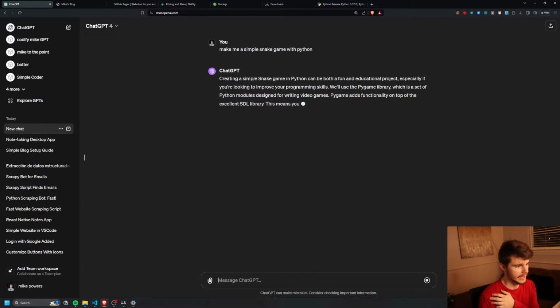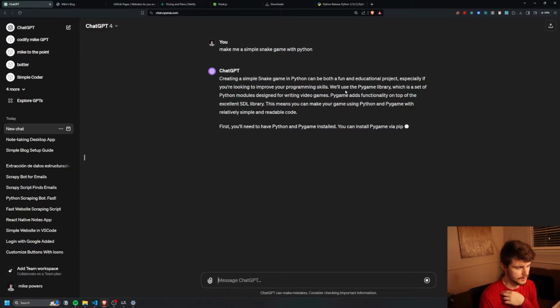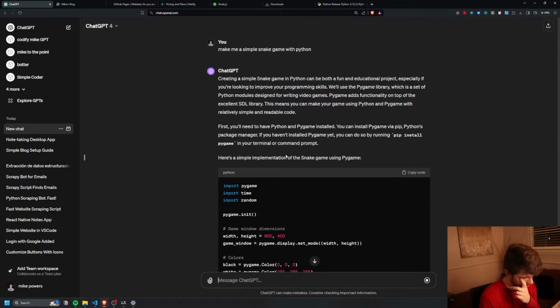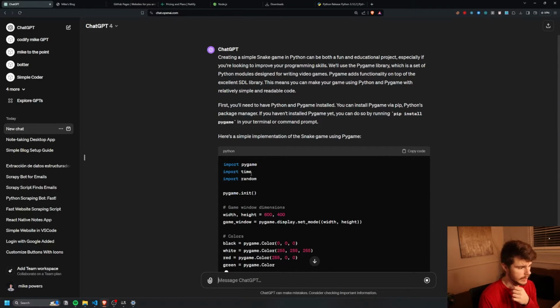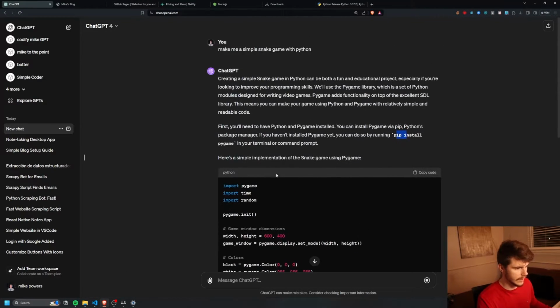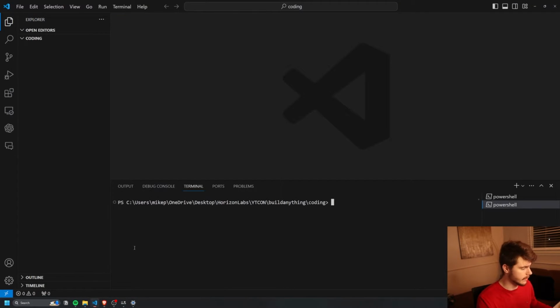So it's going to make a simple snake game in Python using the Pygame library. Interesting. If I don't have the libraries installed already, what we can do is make sure we install pip pygame. While we wait for our little snake game code to run, here's a pro tip if you're using VS Code.